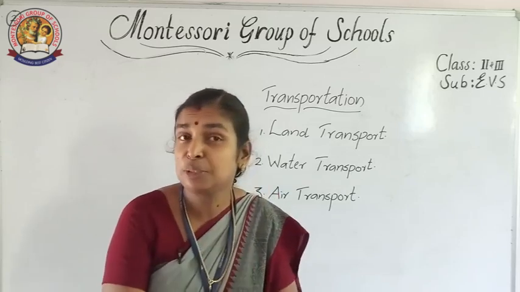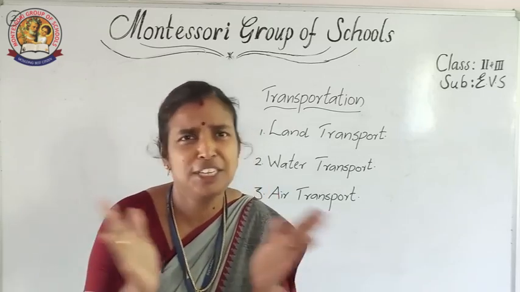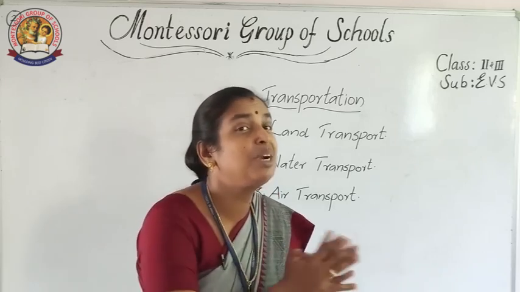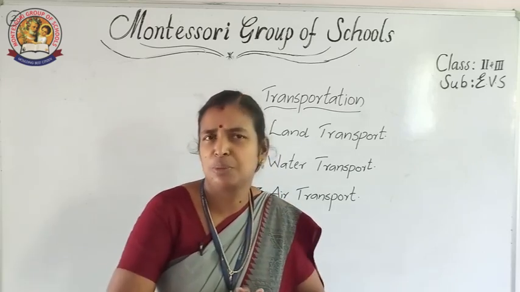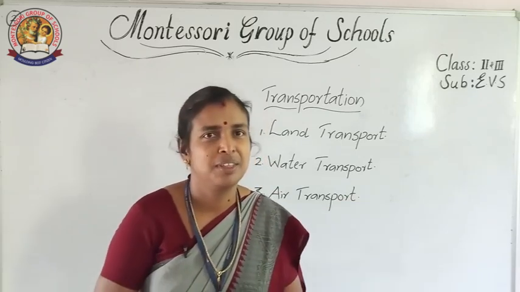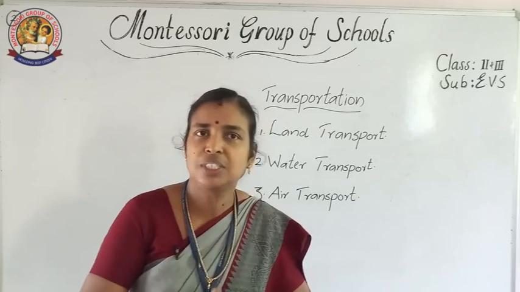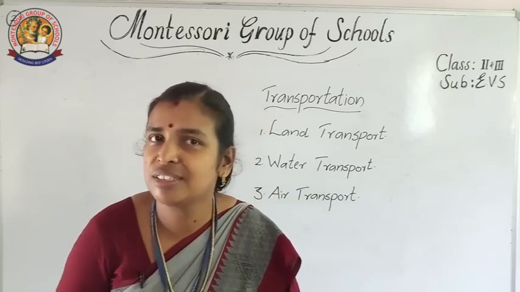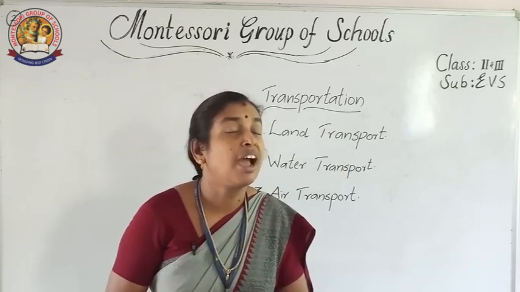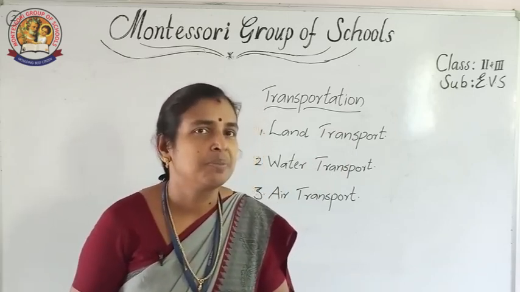So land transport, is it the fastest? No, but it is the most commonly used transport. Majority of us are using land transport. And in land transport, we are not only using vehicles. In some areas, people are using animals also.